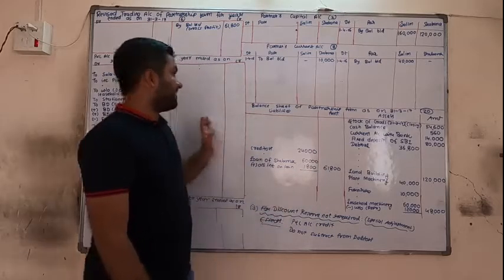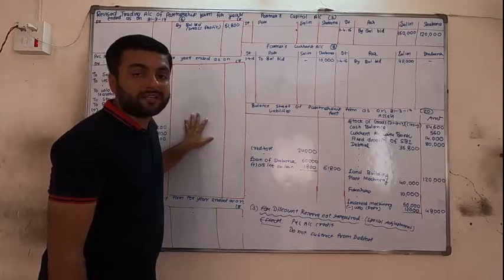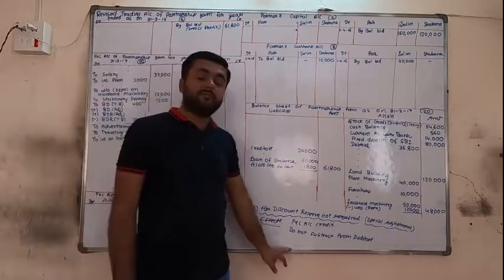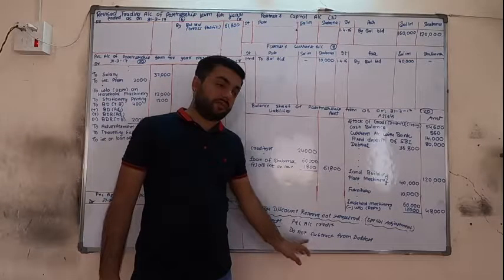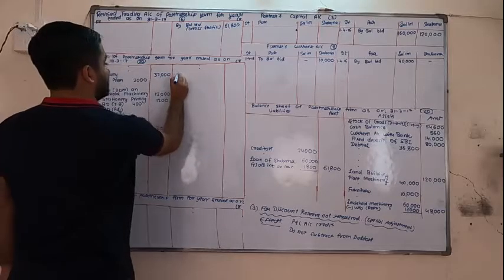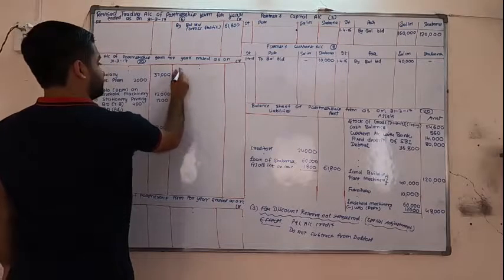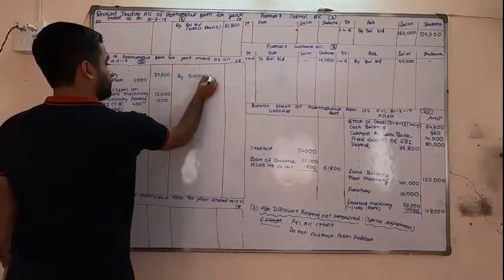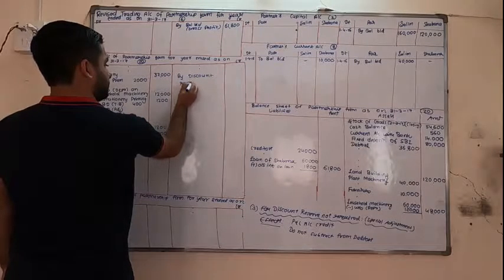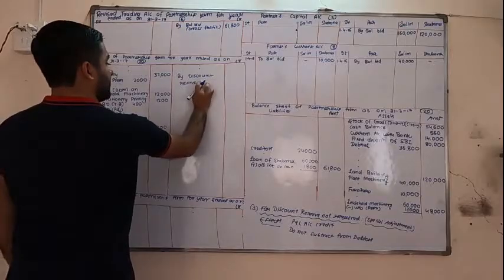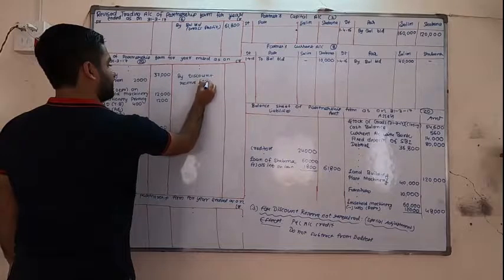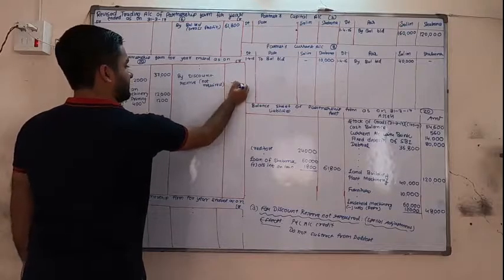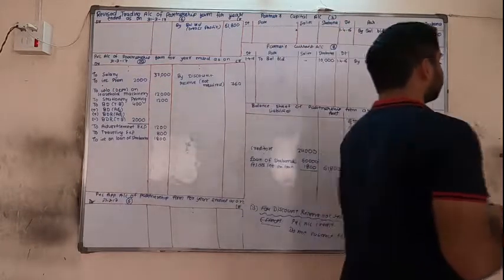Only what we are doing, we are showing it on P&L account credit side. So friends, this is the only thing to be seen in this special adjustment. So how to show its effect? Simply here, by discount reserve in bracket not required and the amount is 760.